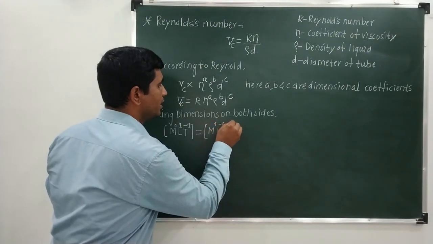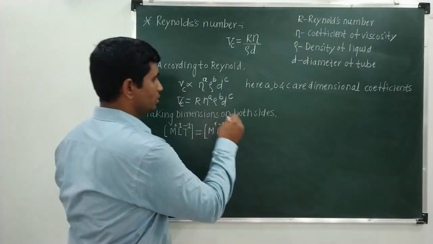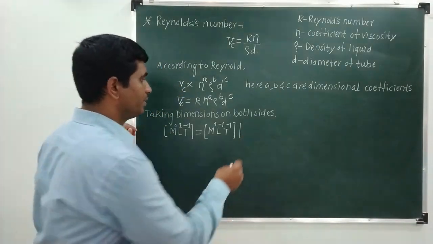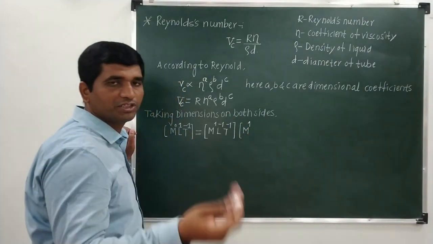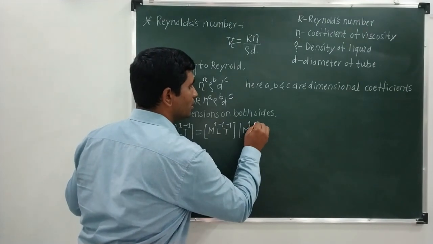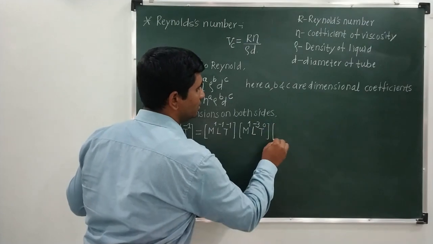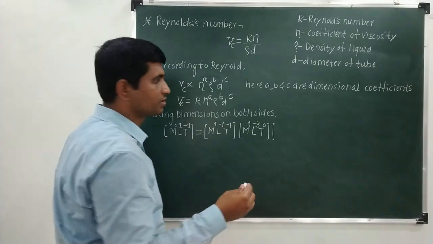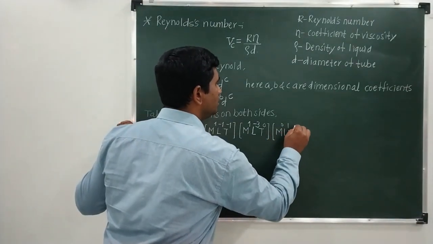The next quantity is rho, which is nothing but the density of the liquid. This density has the formula mass upon volume. Mass is measured in kilograms, so it is M1. Volume is measured in meter cube, so it is L3, but it is per meter cube, so it is L minus 3, T raised to 0. And the next quantity is d, the diameter of the tube, which is a length scale. So we will write it over here, M0, L1 and T0.